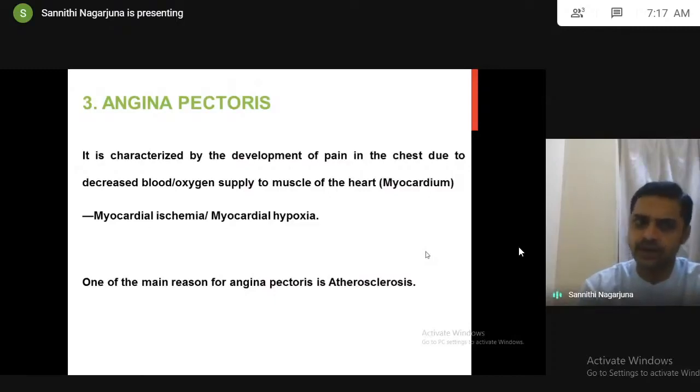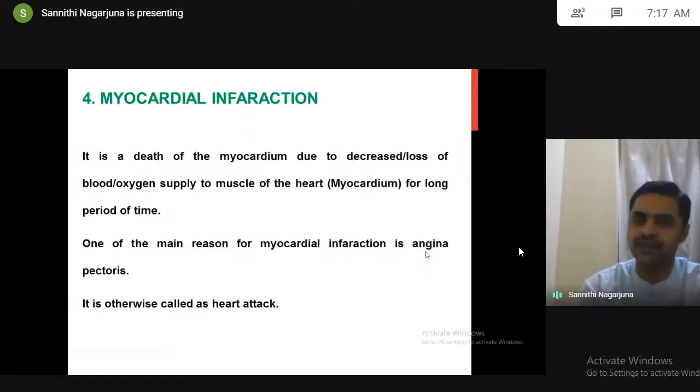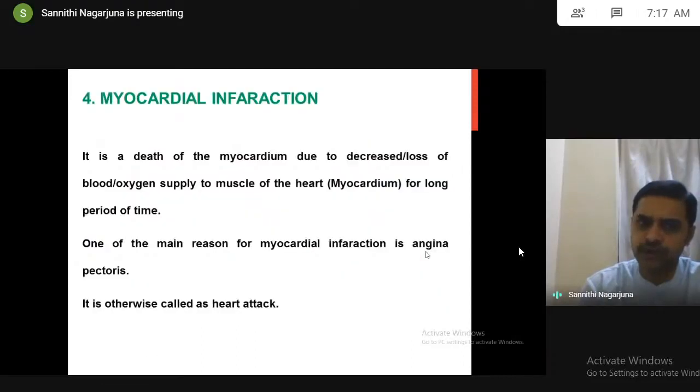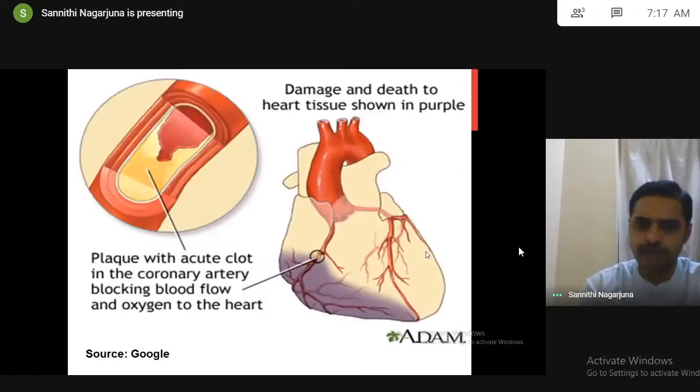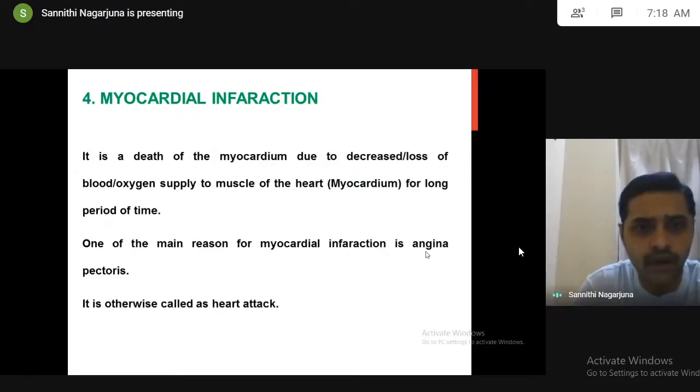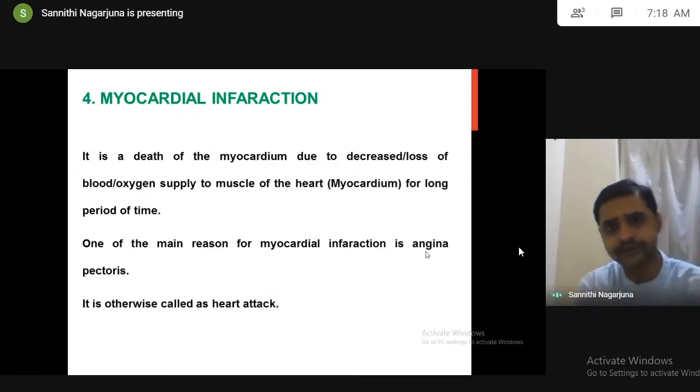If angina pectoris is not controlled, with less oxygen supply for a long period of time, the tissue will die, called myocardial infarction, which is also called heart attack. So the people who have angina pectoris are more prone to develop myocardial infarction. Myocardial infarction means heart attack, means death of the myocardium, death of the cardiac muscle. Heart muscle will die, heart is not pumping, heart is not working. That indicates death of the patient.